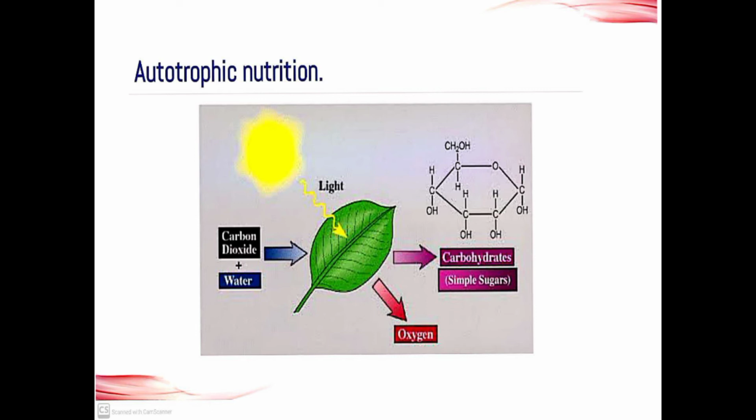Along with that, one gas molecule is also released, that is oxygen. So simply remember: plants always release oxygen, animals always release carbon dioxide. Remember it.